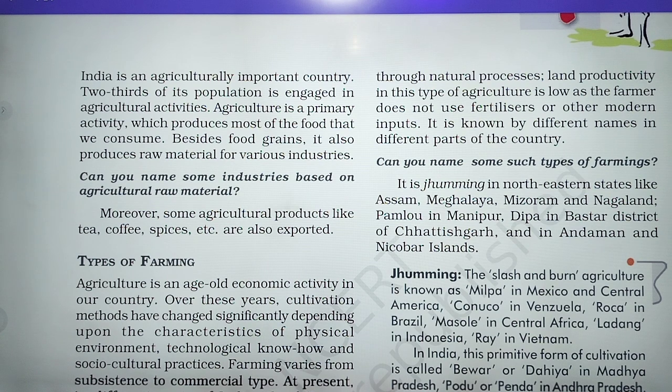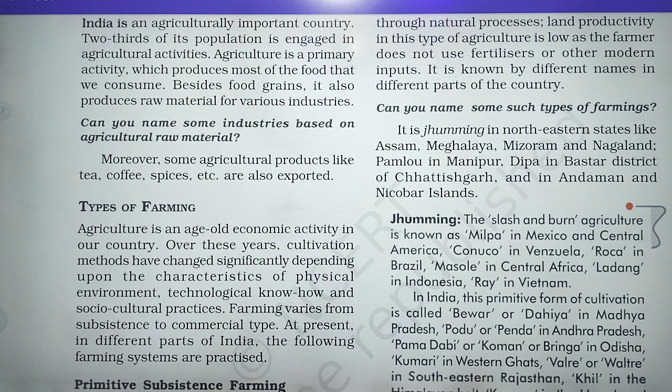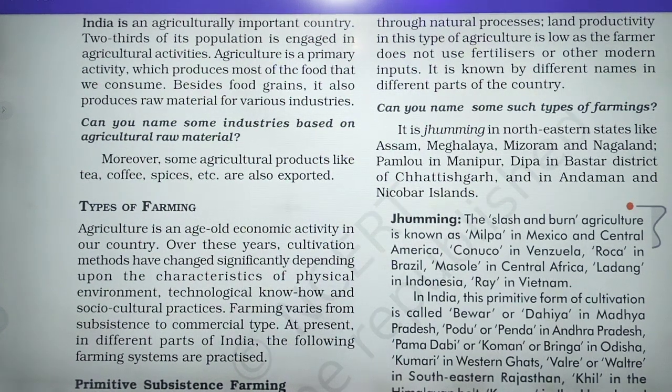Now here it is given that it is called Pamlou in Manipur, Dippa in Bastar district of Chhattisgarh, and also in the Andaman and Nicobar Islands. It means Dippa is the name of what? Slash and burn farming. You can say Jhum also. So Dippa is what we call it in Bastar district of Chhattisgarh and also in the Andaman and Nicobar Islands, and Pamlou in Manipur. The people of Manipur call it Pamlou.